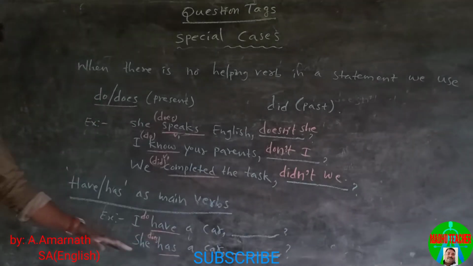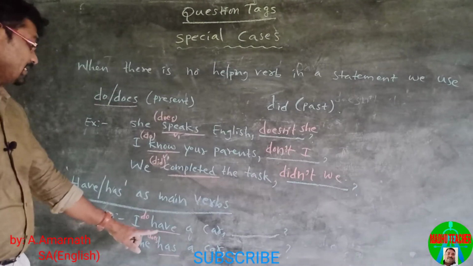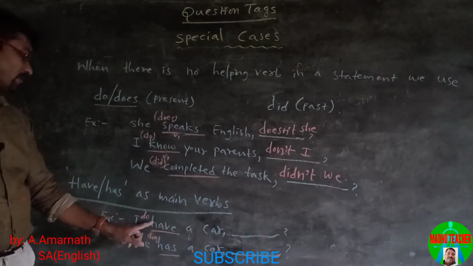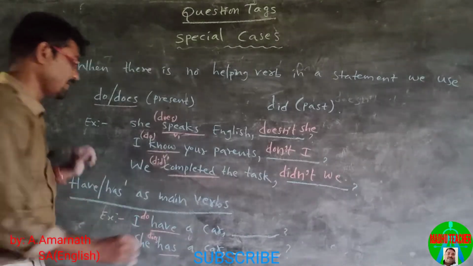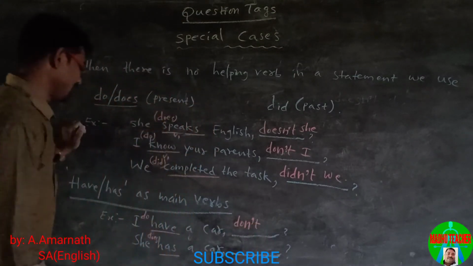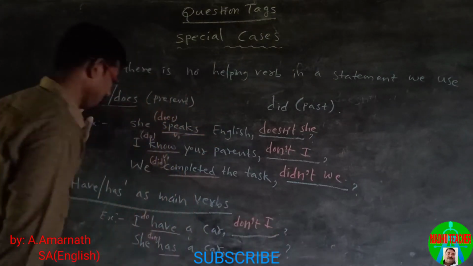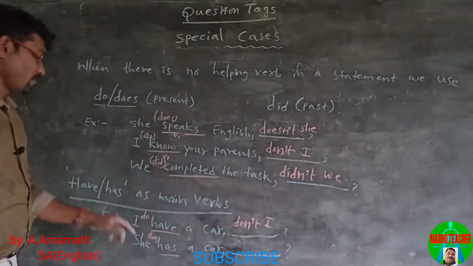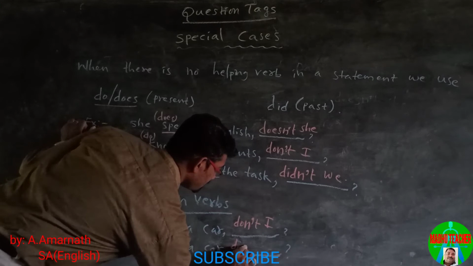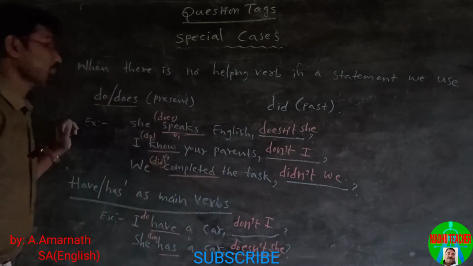When the sentence has has as the main verb, we use does. When the sentence has have as the main verb, we use do. This is a positive statement, so we use negative question tag, and the pronoun is I. She has a car. It is a positive statement, so we use doesn't she.